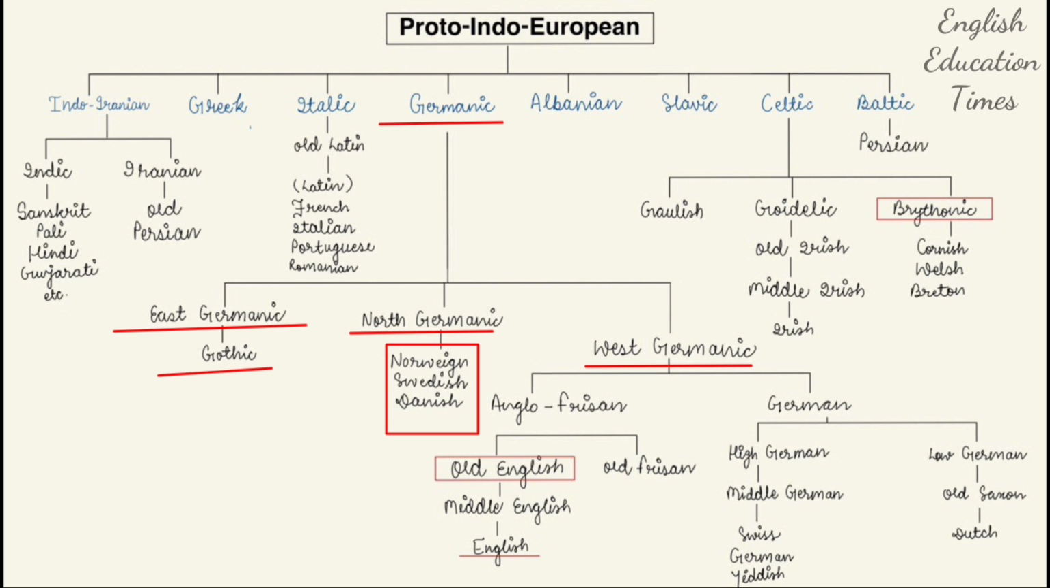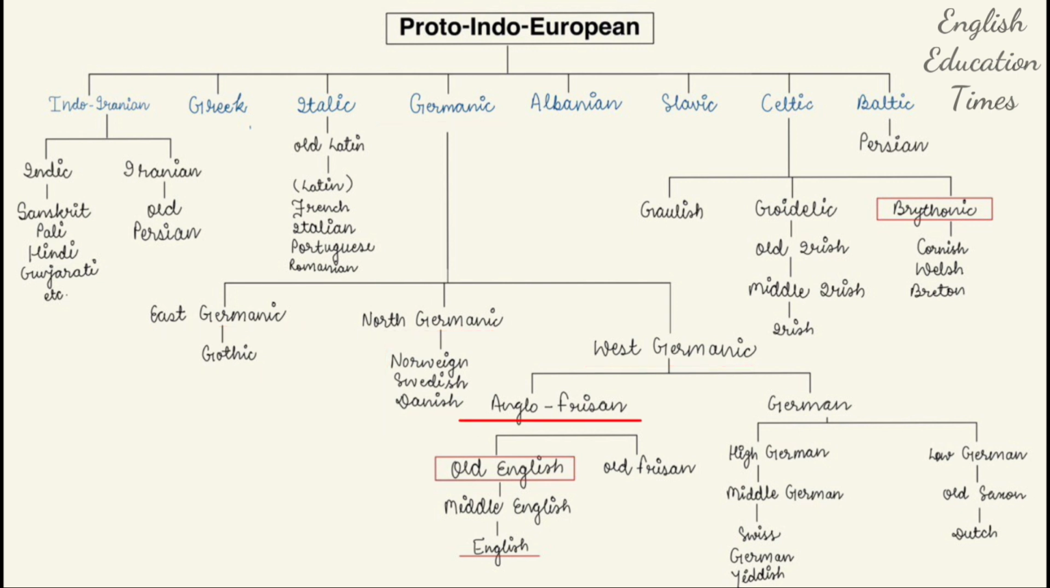We can say dialect, but later on it was transformed into language, because we can see how these languages evolved from these two particular dialects. The West Germanic dialect evolved into two dialects, Anglo-Frisian and German. Anglo-Frisian is actually a dialect from which the Old English language and the Old Frisian language developed. We should understand about Old English, Middle English and the English language. We should not bother much about Old Frisian and other languages.